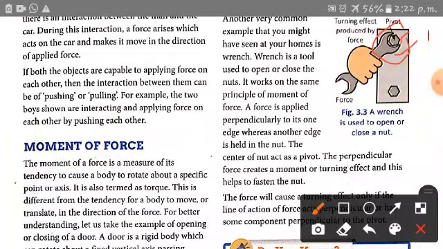So moment of force is a turning effect. When force is applied on a pivoted body, it can turn, and turning of a body about a point of rotation is called turning effect or moment of force. So force acts at a perpendicular distance from the point of rotation. That means moment of force is force into perpendicular distance from the point of rotation.